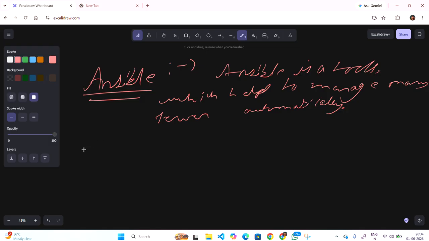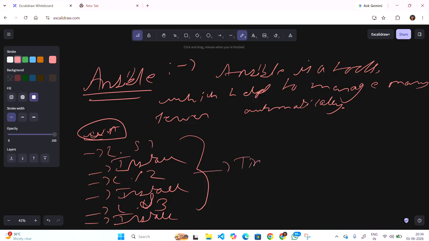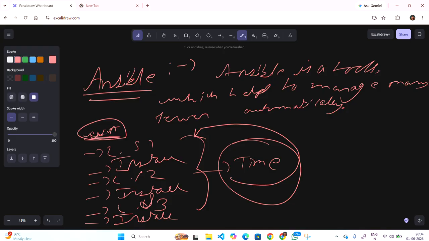Now, for example, let's talk about working without Ansible. Without Ansible, what is happening? I log in to my server 1, then I go for the installation. Then I log into the second server and do the installation. Then I log in to the third server and do the installation there also. Right? So it takes time. It is a time-taking process without Ansible.